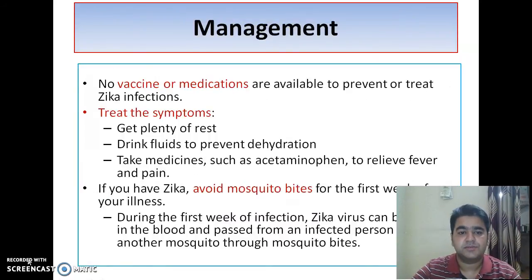Moving on to the management, no vaccines or medications are available. Treating the symptoms is the primary management technique, where the patient is advised to get plenty of rest, drink fluids to prevent dehydration, take medicines for pain relief and fever, and avoid mosquito bites, as it can be transmitted by mosquito.